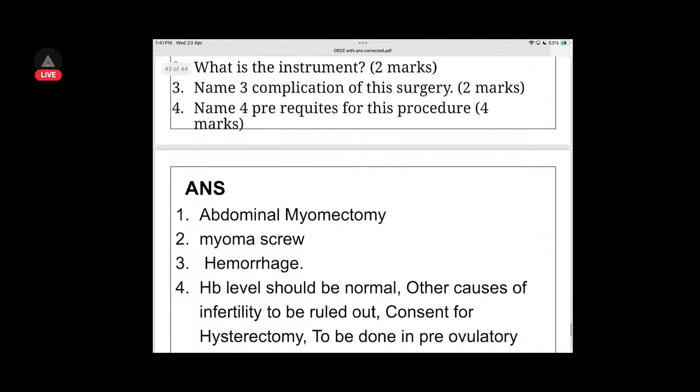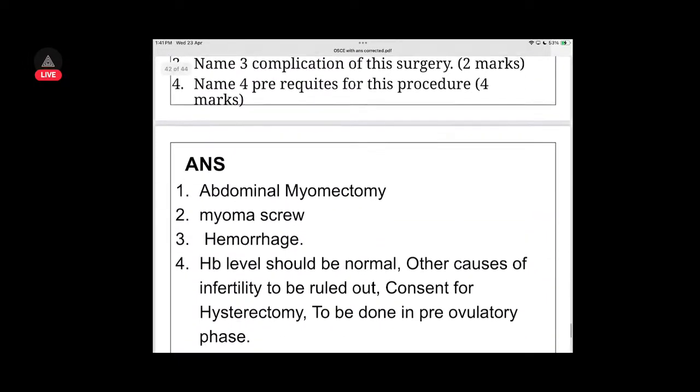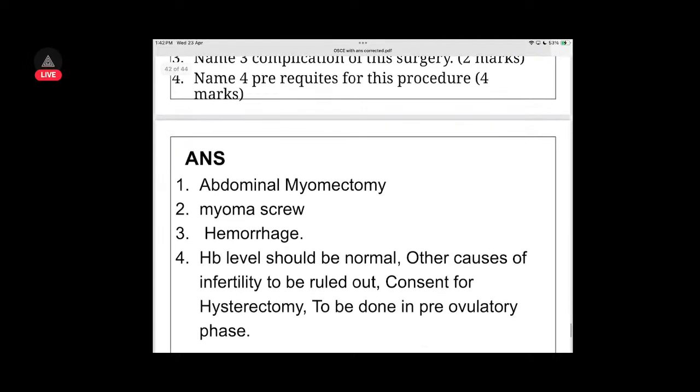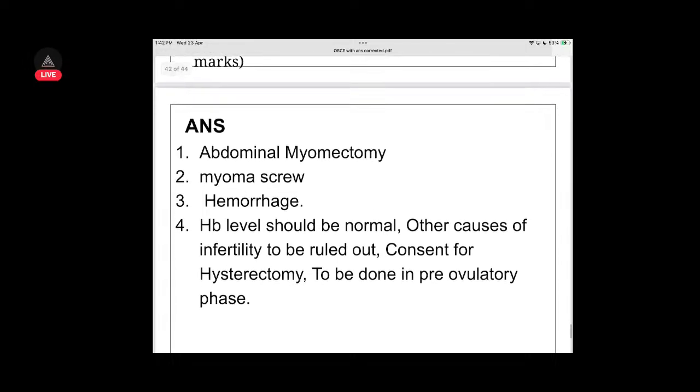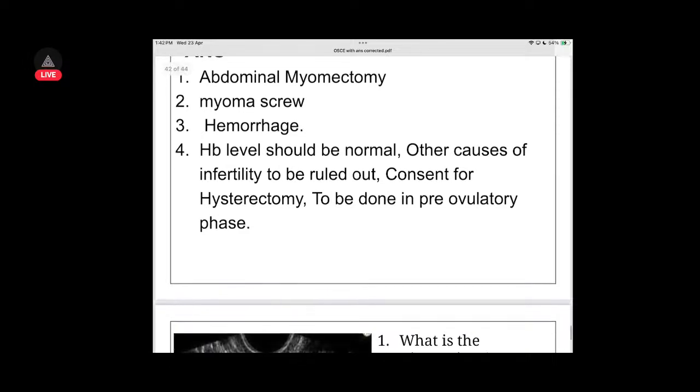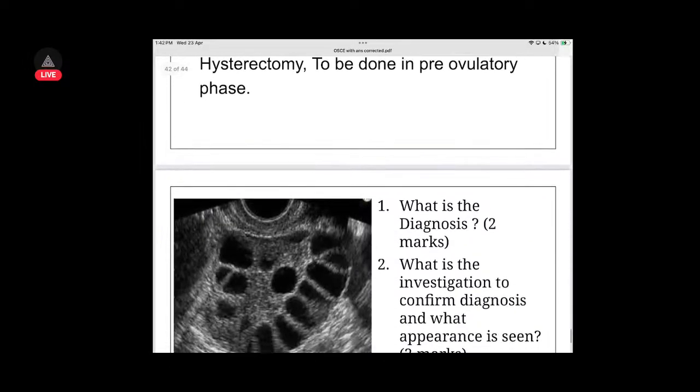Let's see. Abdominal myomectomy, myoma screw, hemorrhage. Complications, you have hemorrhage and a lot of other things: infections, rupture, torsions, and so on. And hemoglobin level should be normal. Cause of infertility, other causes should be ruled out. Consent should be taken for hysterectomy and it should be done in the pre-ovulatory phase, before ovulation occurs.